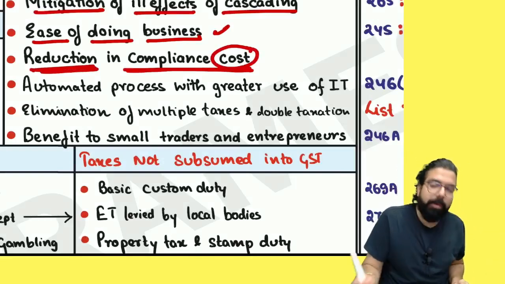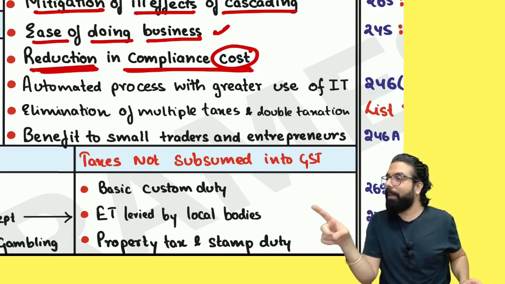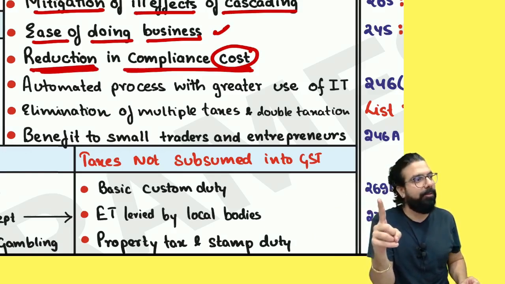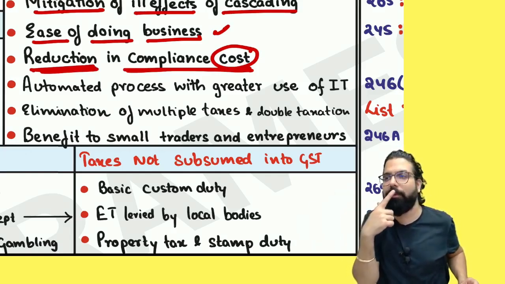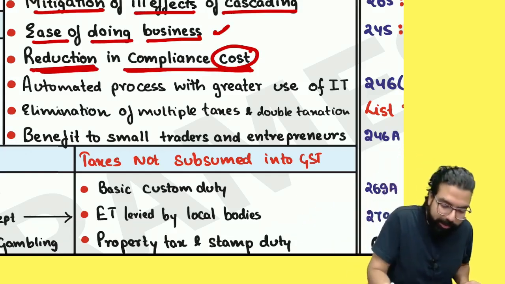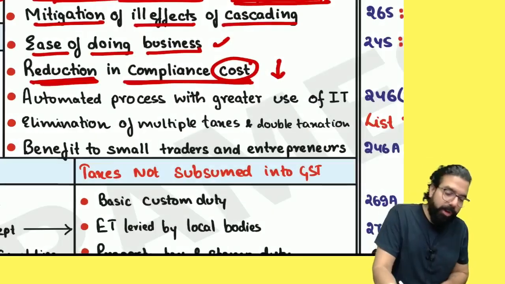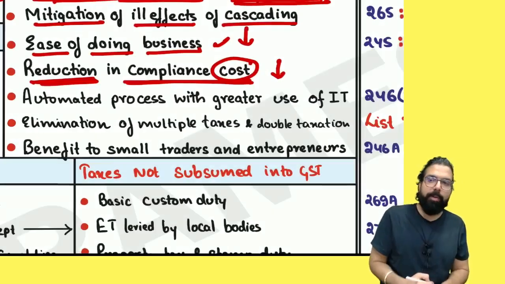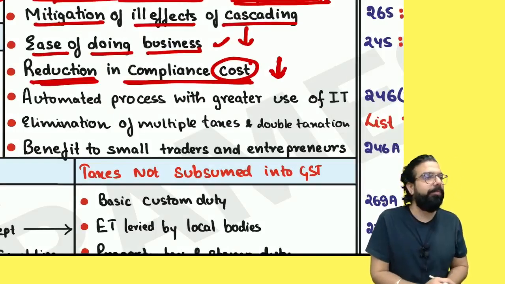How did the cost also come down? Earlier the CA used to charge for the excise return and the VAT return also. Maintaining excise books of accounts, the CA used to charge. VAT return, maintaining VAT books of account, the CA used to charge. Now the CA will charge only for what? GST. So cost also has come down. Can I go ahead, everyone? Because you have to maintain fewer books of account, ease of doing business. Because the CA will have to file fewer returns, less cost for you.